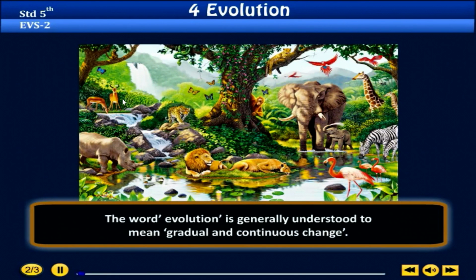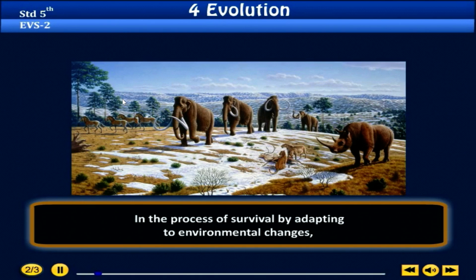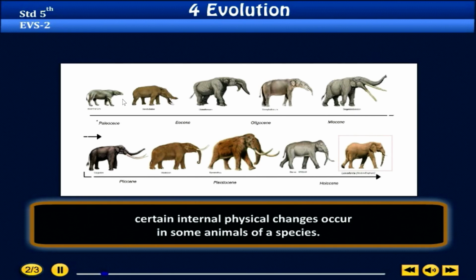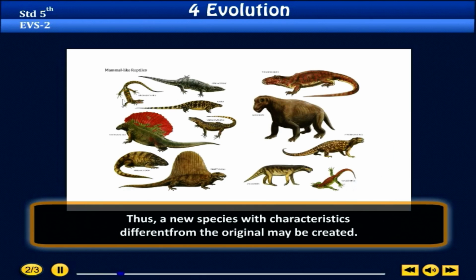The word evolution is generally understood to mean gradual and continuous change. Evolution in the plants and animal world can be explained in the following manner. In the process of survival by adapting to environmental changes, certain internal physical changes occur in some animals or species. Over a period of time, these internal changes become inherited characteristics seen in all following generations. Thus, a new species with characteristics different from the original may be created.